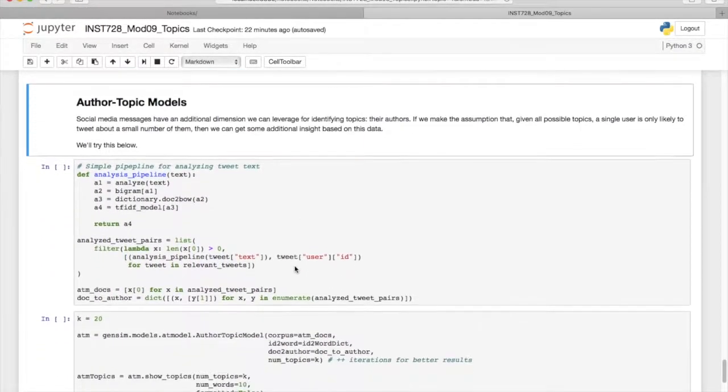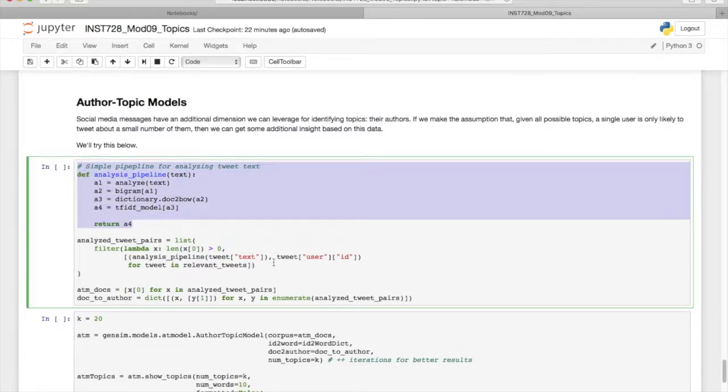All right, so the next thing we'll look at is the author topic models. So we've already done all the pre-processing that we need. So this analysis pipeline will perform all the pre-processing that we've already configured above. And the main reason we want to do this is because we want to pull out the mapping of documents to authors, so who is writing these tweets as well.